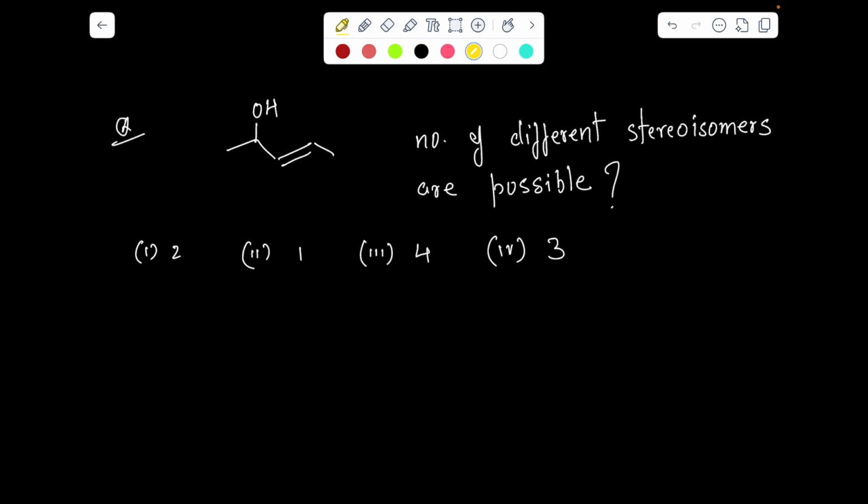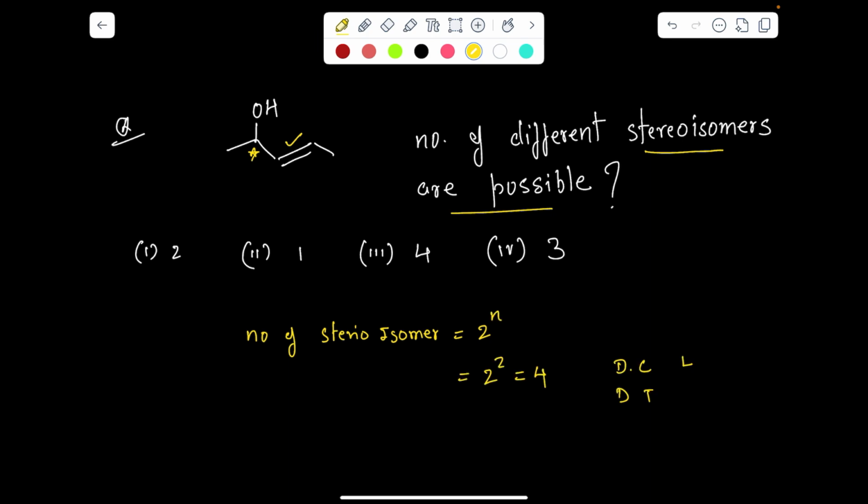The question is how many stereoisomers are possible? So it has chirality, and this double bond can show geometrical isomerism because of the restriction of rotation with different substituents. So total stereo centers are 2. We know that the number of stereoisomers is equal to 2 to the power n, where n is the number of stereo centers and we have 2, so your answer should be 4. Levo cis and levo trans, like this. These are the 4 possibilities we can get.